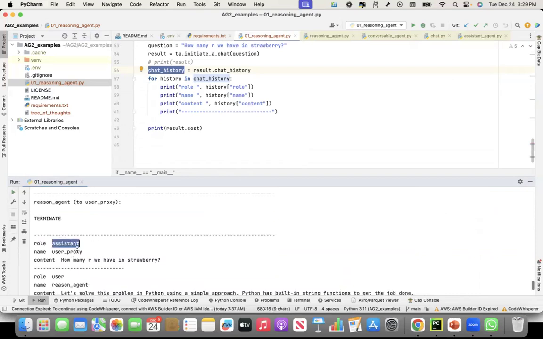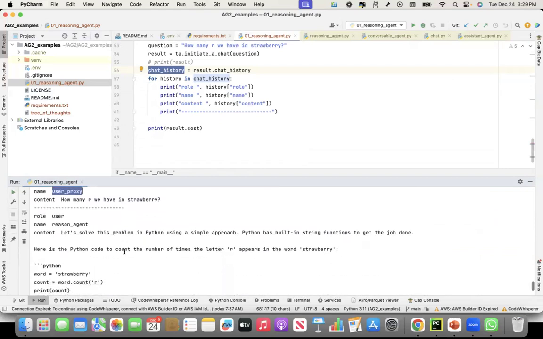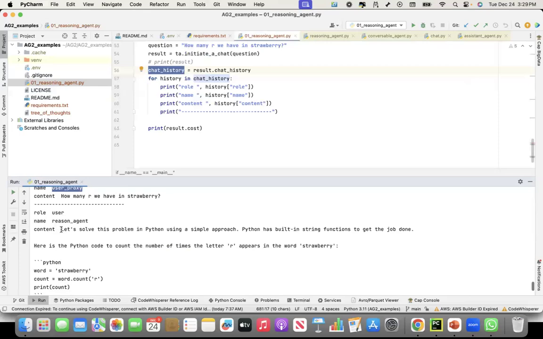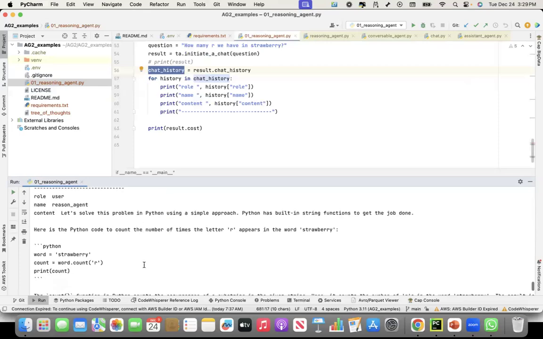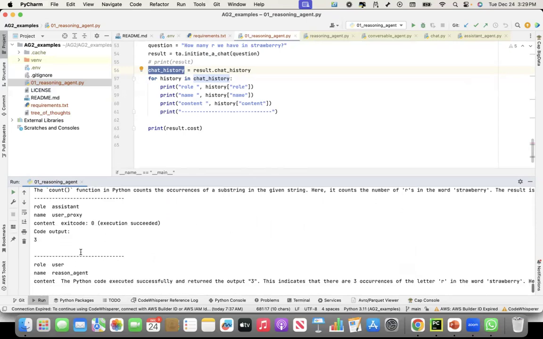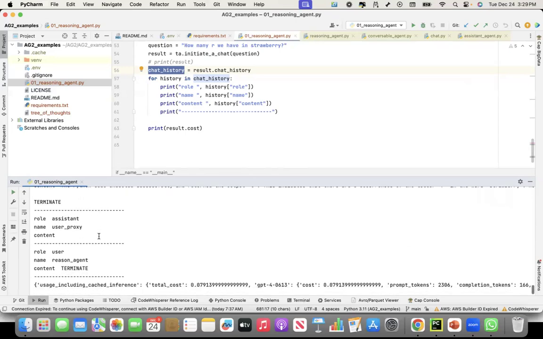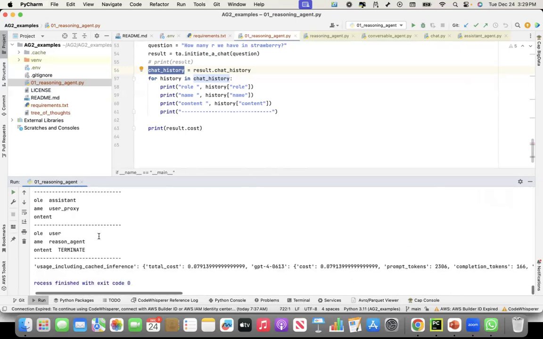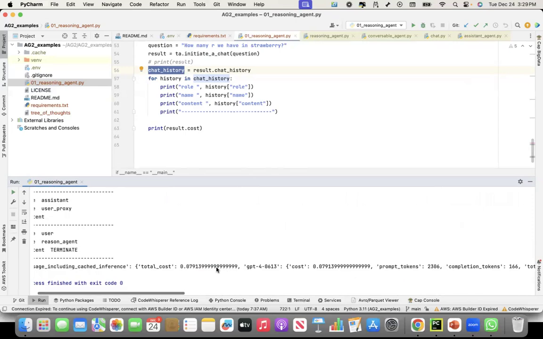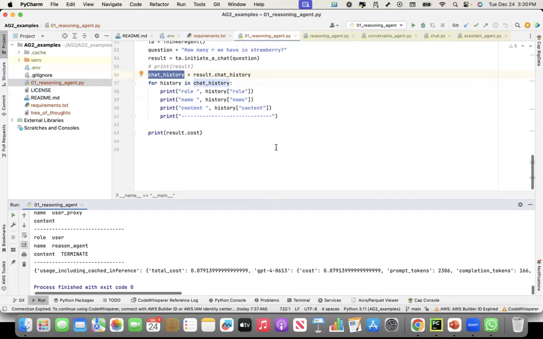The role is assistant, user proxy, asked how many R we have in strawberry. Then let's solve this problem using a simple approach. Then the assistant said, okay, the code execution succeeded, and finally got 3, terminate. Everything terminated, and this is the total cost of creating this answer. So that's all I wanted to show as part of the reasoning agent. Thank you.